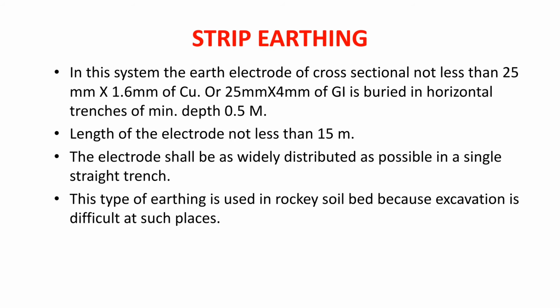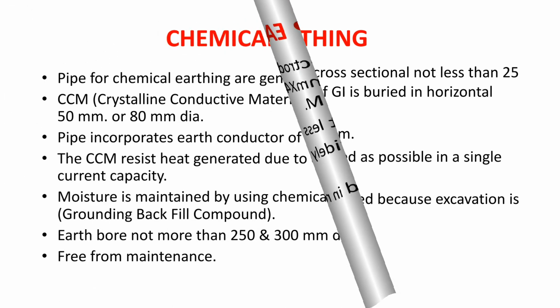In short, in this type of earthing, a 15 meter long strip is placed horizontally half a meter below the ground level. The electrode shall be as widely distributed as possible in a single straight trench.